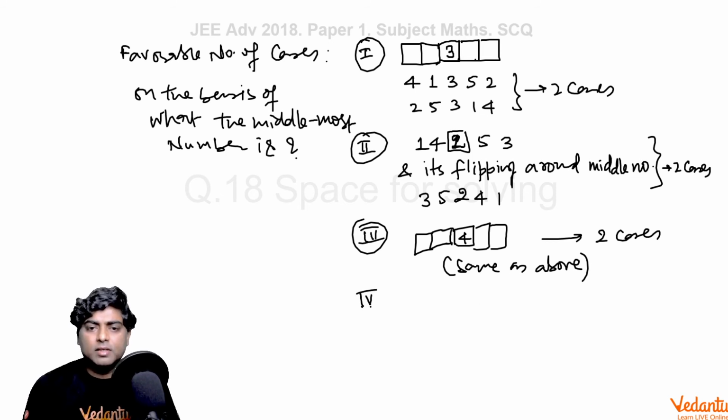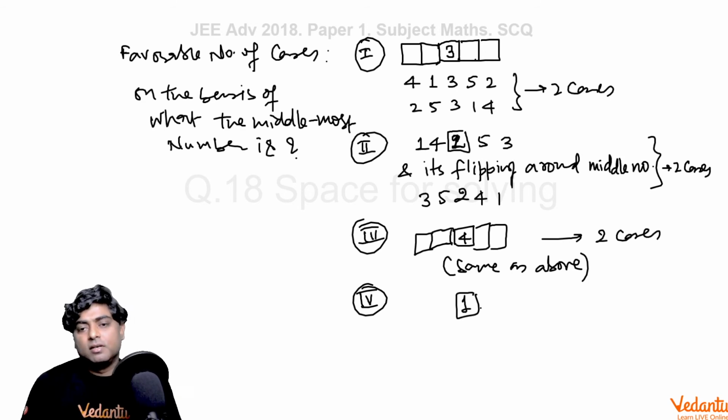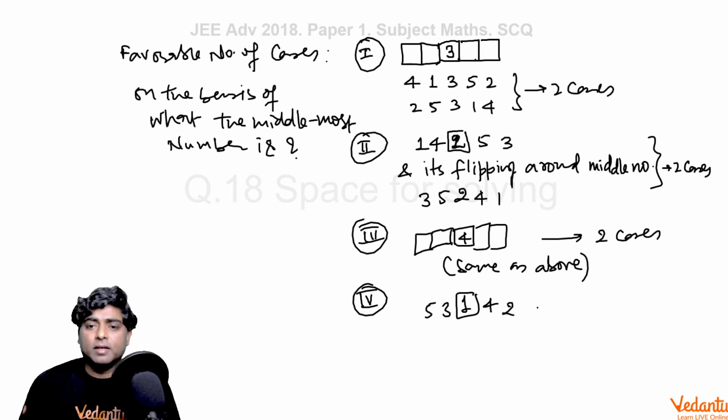Now, when the middlemost number is 1, what would happen? See, the neighboring numbers of 1 should not be 2. So we can have 3, 4, 5 as its neighbors. When I take 3 here and 4 here, we are left with 5 and 2. 5 cannot come here, so I will write 2 here and 5 here, and it's flipping. So into 2 I am doing, due to the count of flipping.